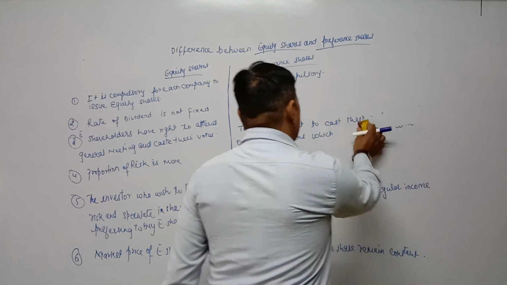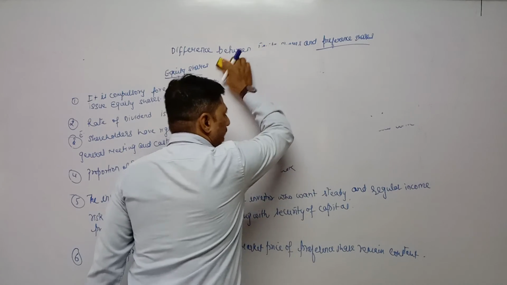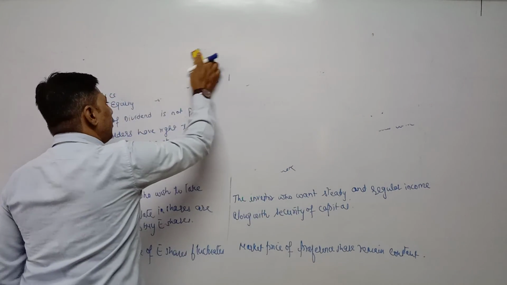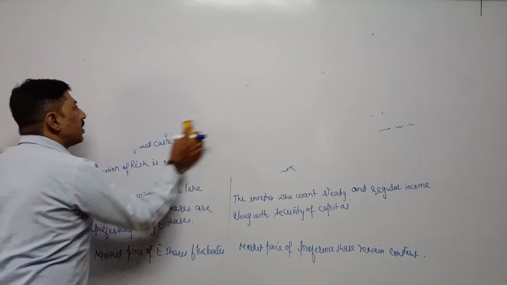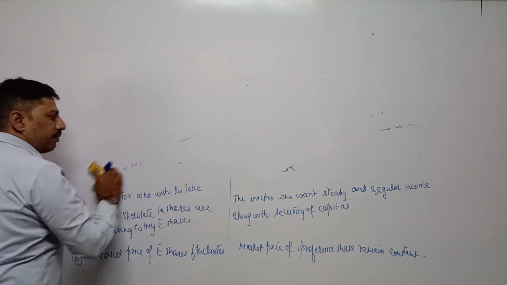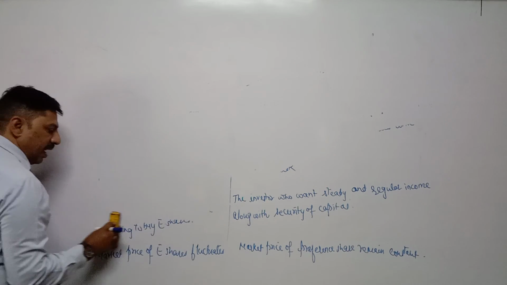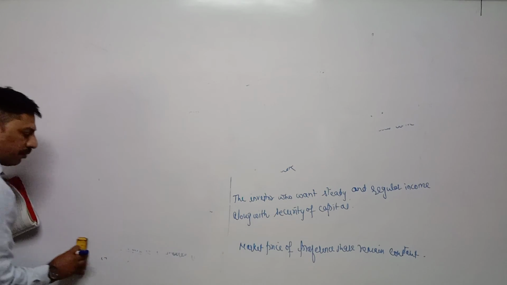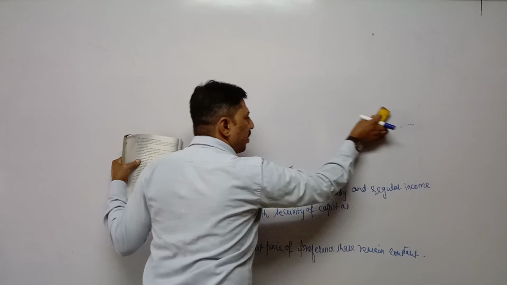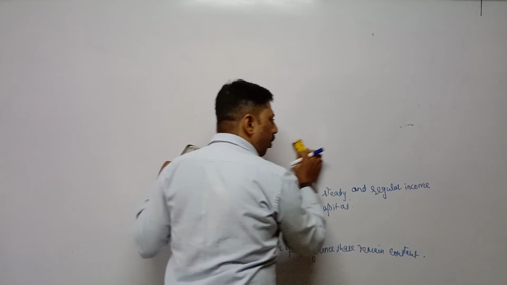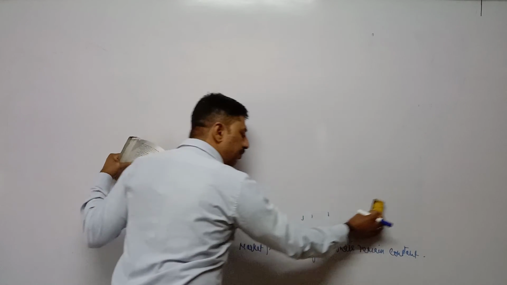Retained profit means accumulated profit. I am giving an example: in our family, our parents are also doing this, that whatever income we are earning, a minor part of that income we are saving in bank or post office. Why are we saving? First, in order to become financially strong. Second, in order to fulfill our future requirements, in order to face future problems.